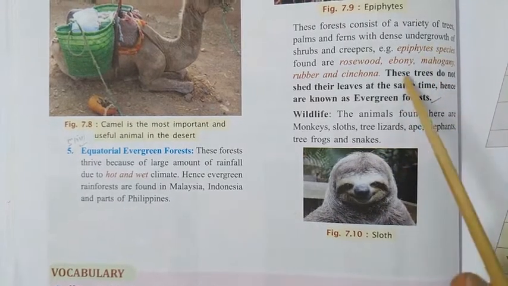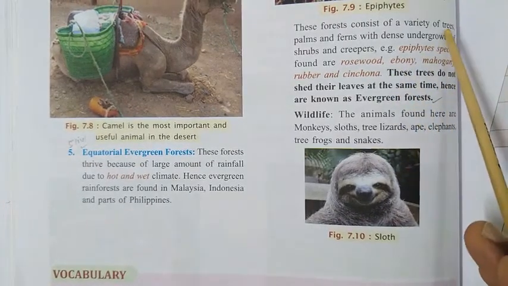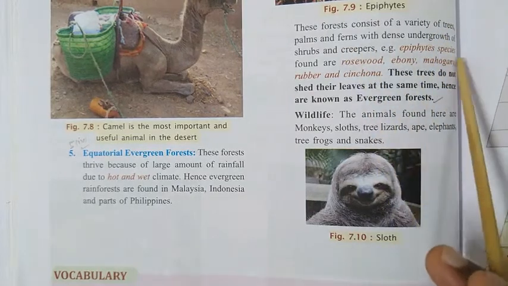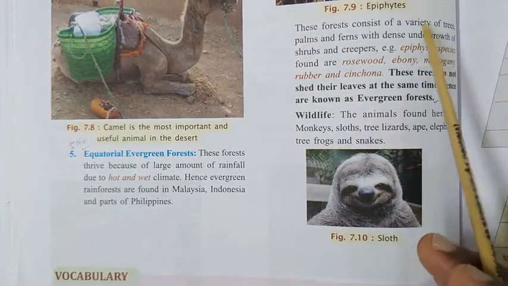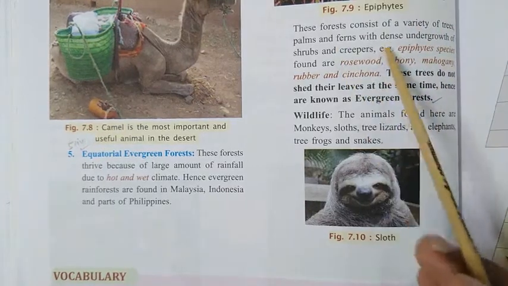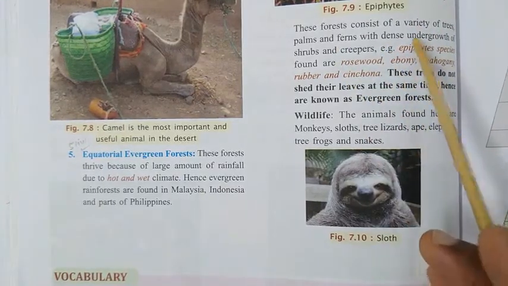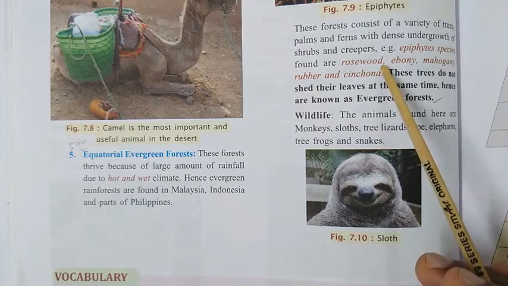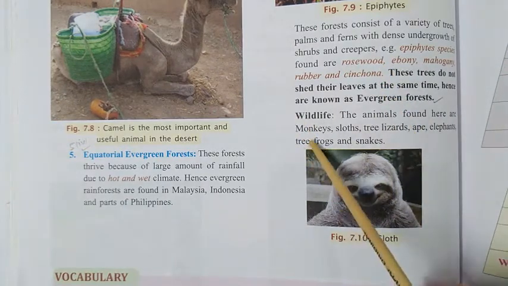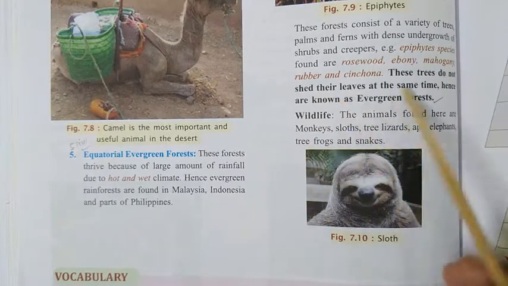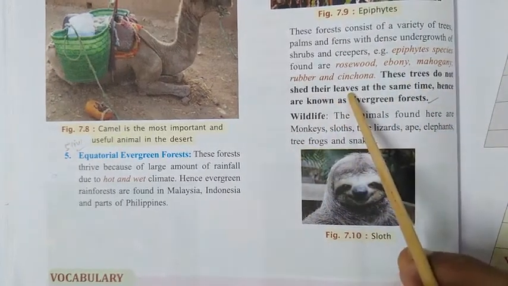Now here you will usually find different types and varieties of trees. Usually all these trees don't shed leaves at the same time. Why are they evergreen? They are called evergreen forest because the whole year the leaves remain green. It doesn't mean that they don't shed their leaves. They shed their leaves, but they do not shed them at the same time.